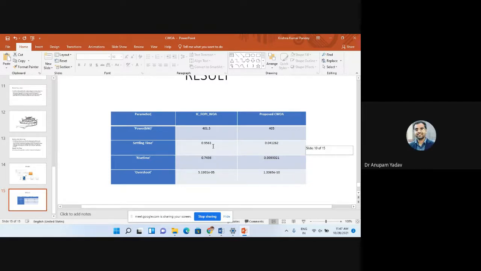I think Mr. Krishna was the last presenter. Dr. Anupam? Yes, sir. Okay, so if all the presenters are done, then we can call it a day for this session. Okay, then thank you all for joining this session, and you can continue with the rest of the conference.